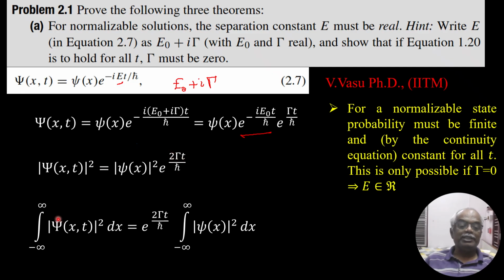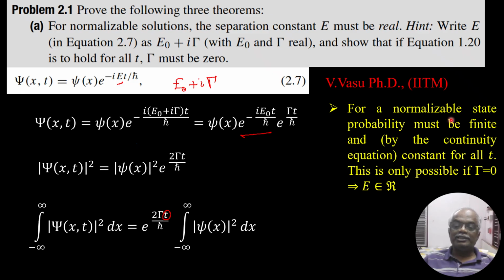Now for the normalization condition, the integral from minus infinity to plus infinity of modulus psi squared dx must be 1. This must hold for all t, so the only possibility is that gamma is constant, and we have proved that gamma must be 0.